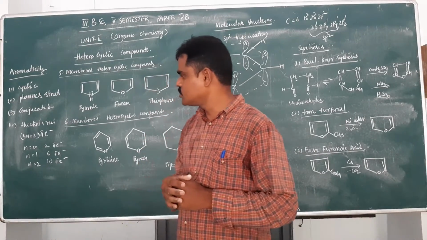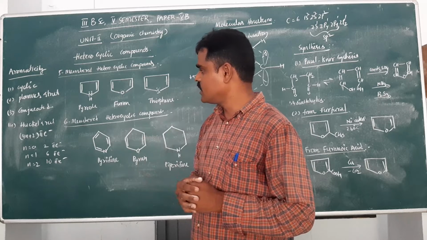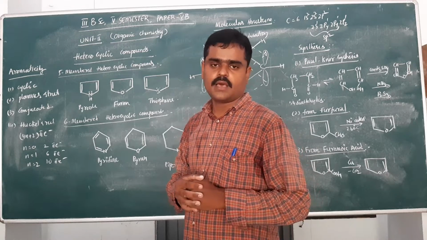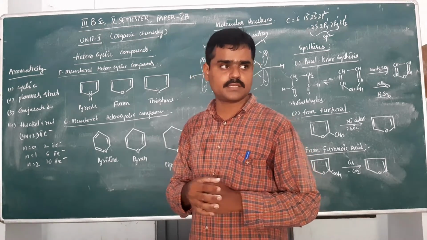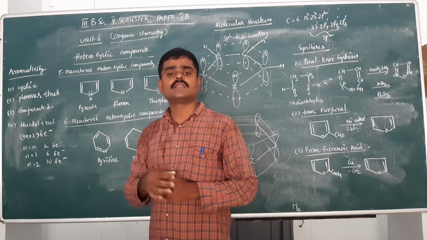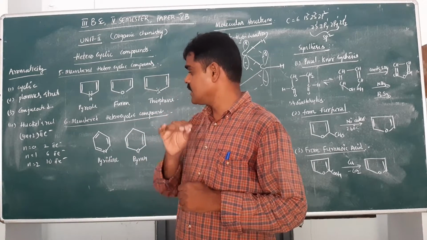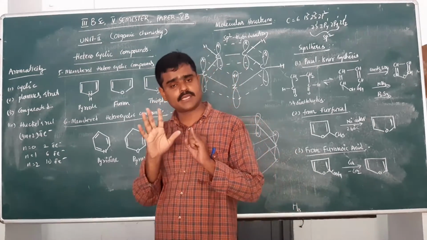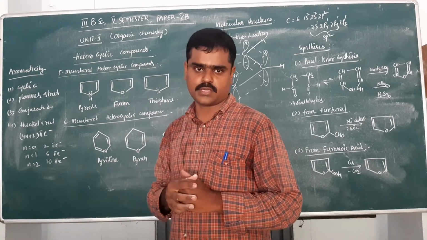Here n is equal to 0, 1, 2, 3. If n is equal to 0, then substituting into the formula, 4 times 0 plus 2 gives 2 pi electrons. If n is equal to 1, the total is 6 pi electrons. If n is equal to 2, the total is 10 pi electrons. That means an aromatic compound must have a total number of pi electrons of either 2, 6, or 10 and so on, which follows the 4n plus 2 rule.